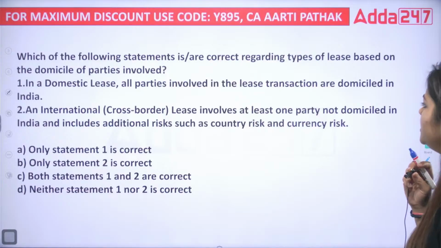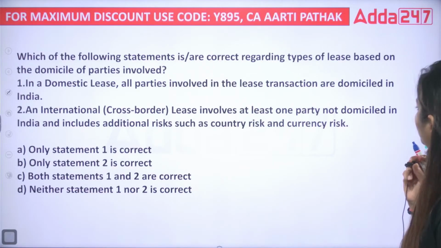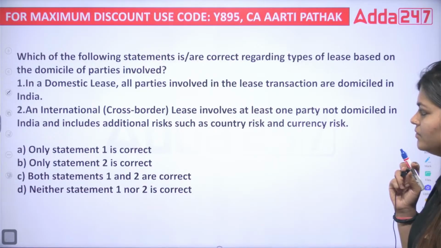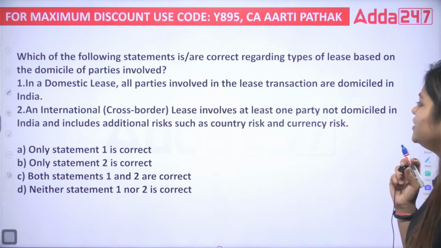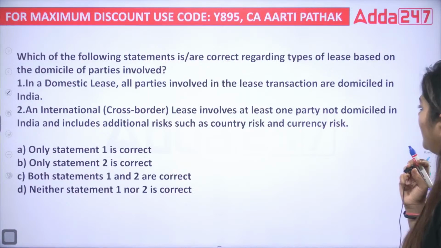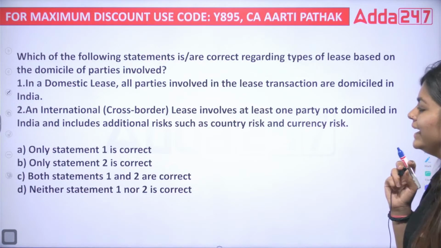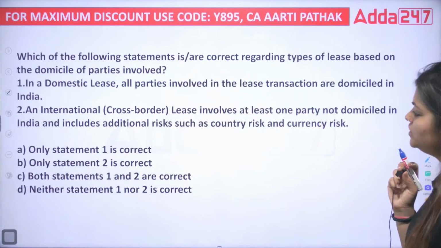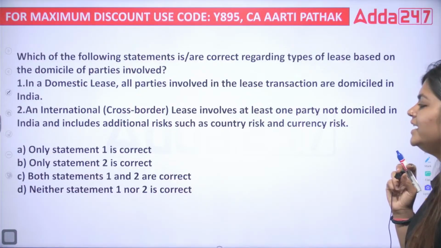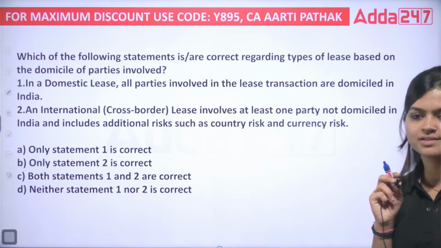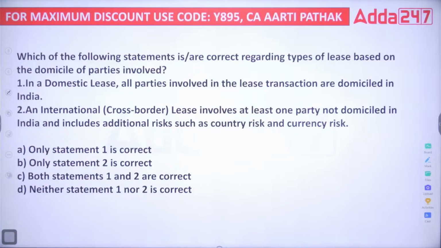Second, an international cross-border lease involves at least one party not domiciled in India and includes additional risk such as country risk and currency risk. A, only statement 1 is correct. B, only statement 2 is correct. C, both statements 1 and 2 are correct. D, neither statement 1 nor 2 is correct. Everyone, now it's your turn.